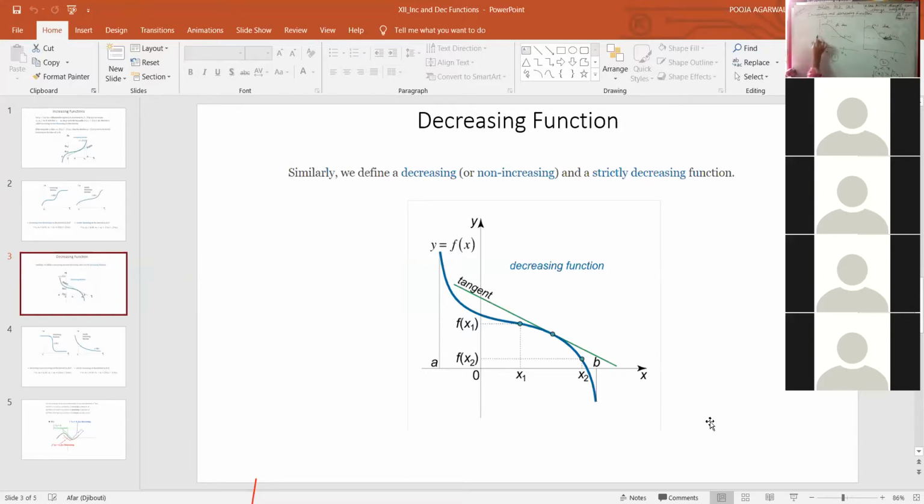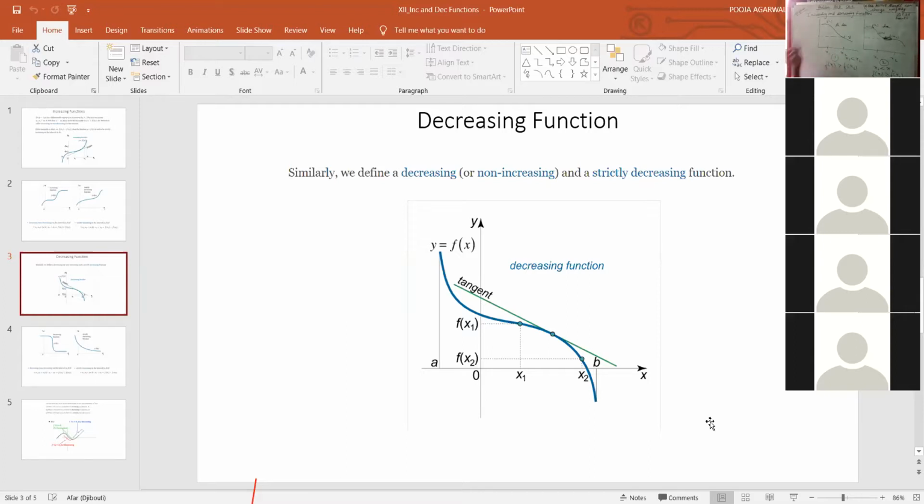This was a bigger value, this is a smaller value, this is f(x2). Right? So we have the condition that f(x1) is greater than f(x2) when x1 is less than x2. That means the values of y are going on decreasing if x is increasing.